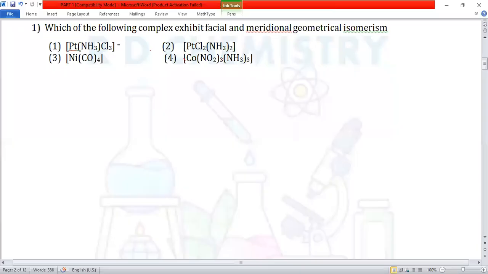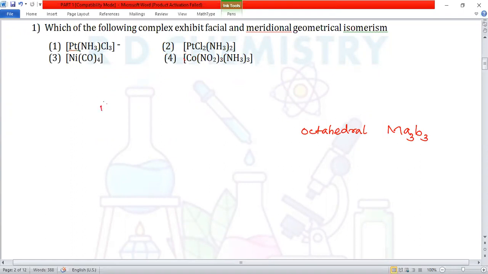Question number 1. Which of the following complexes exhibit facial and meridional geometrical isomerism? This kind of isomerism is possible in octahedral complexes of the type Ma3b3, where a and b are unidentate ligands.